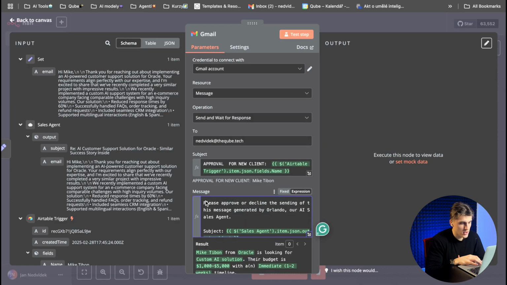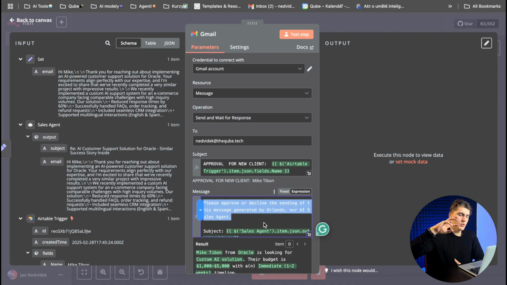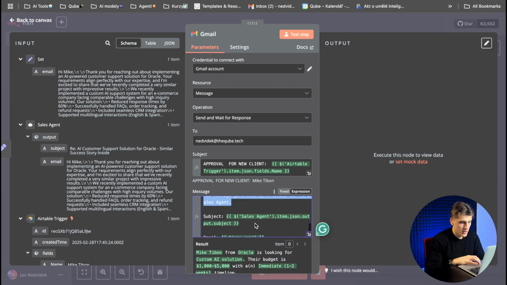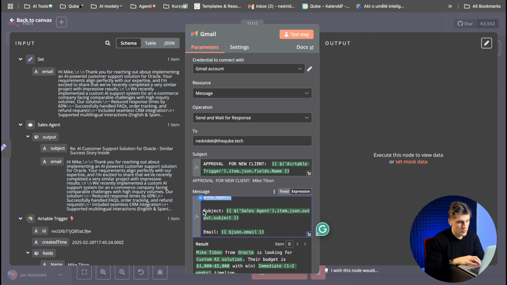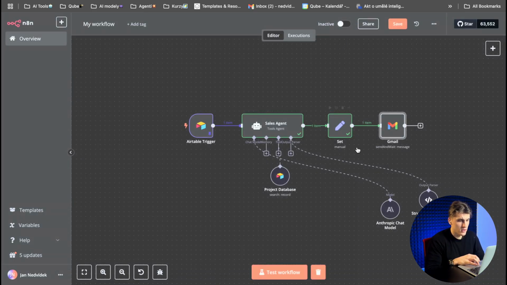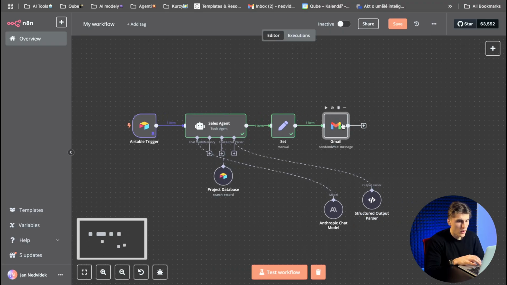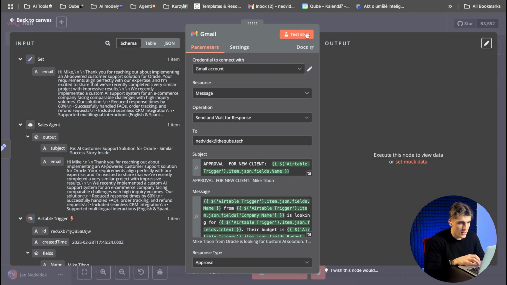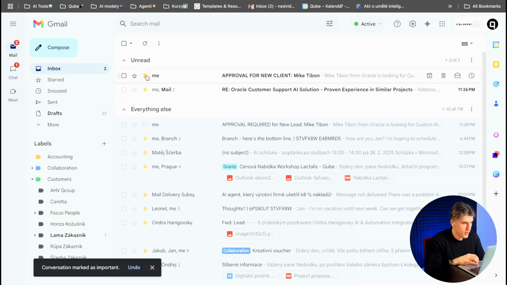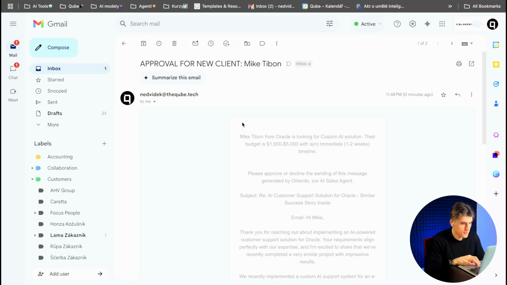Here I just put information that we want to approve or decline, if we want to send it or not. And here is the subject, where the agent puts me all the information, or the draft that he writes to send to the client. Okay, and that's it. That's the Gmail node. We can test it to see if everything works correctly. So click on test. I will go to my email account. Yeah, here is my email.